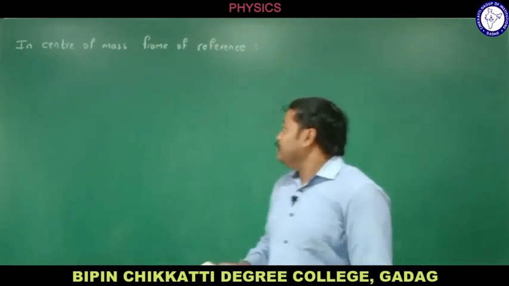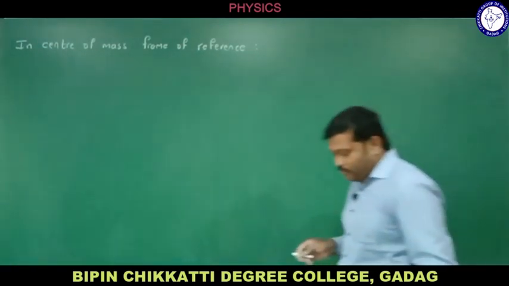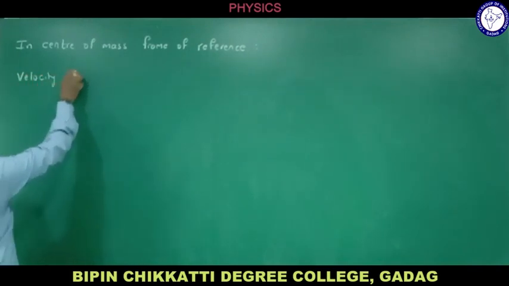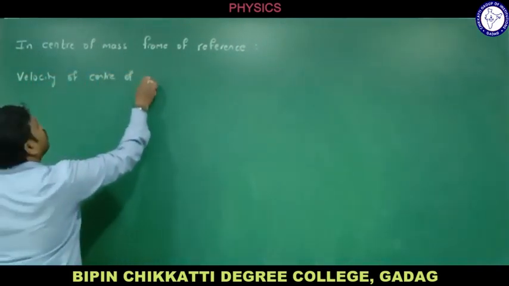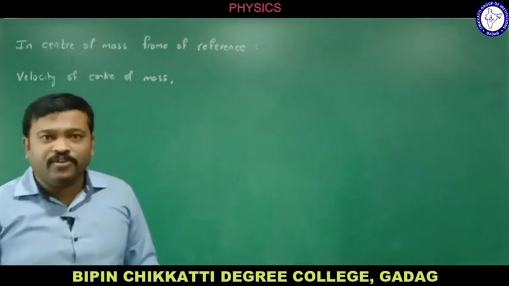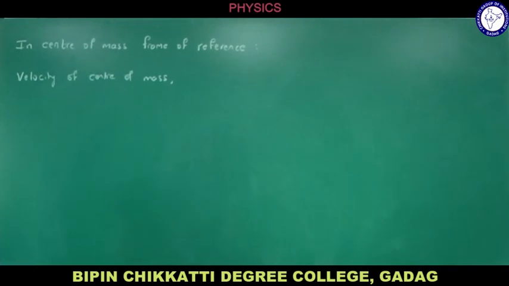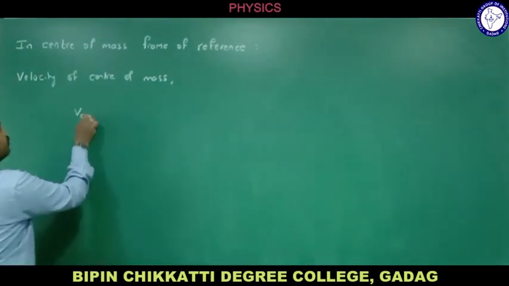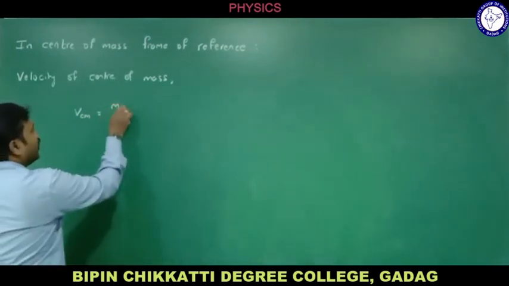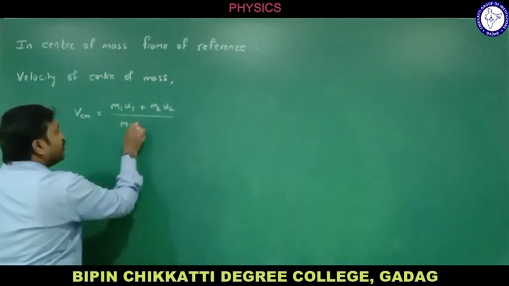Okay, let me start with elastic collision considering the center of mass frame of reference. We will be starting with the velocity of center of mass. What is the velocity of center of mass in the center of mass frame? It is 0. But we will be considering the velocity of center of mass in the laboratory frame here. That is VCM, which we have studied: M1 U1 plus M2 U2 divided by M1 plus M2.